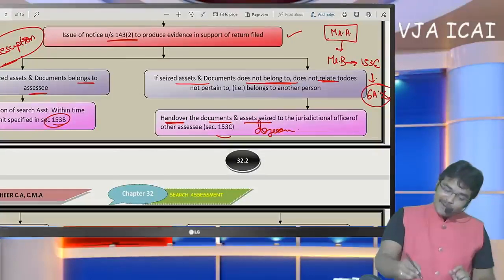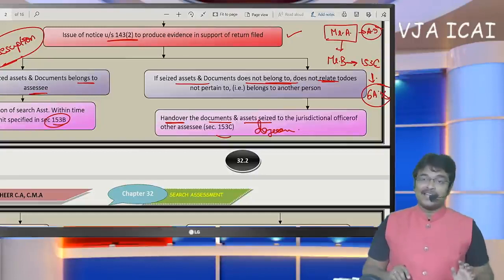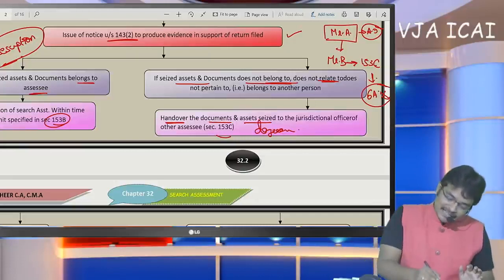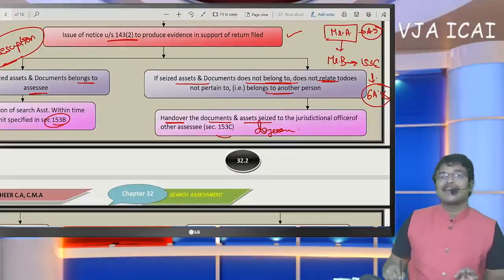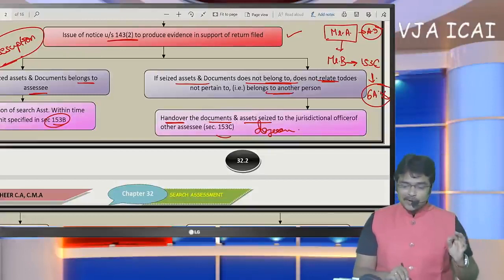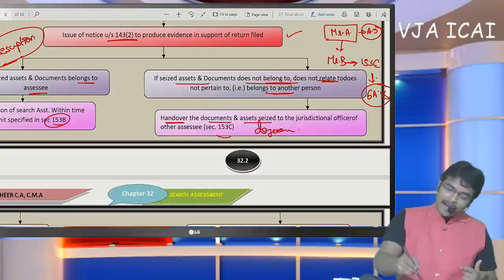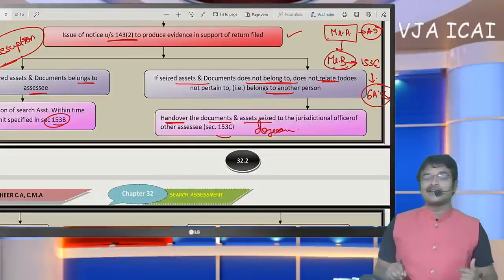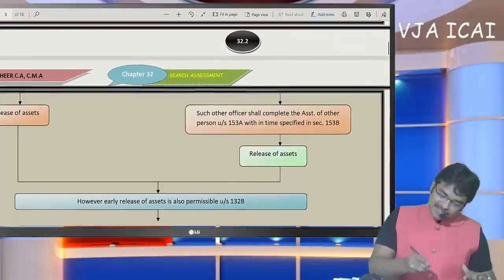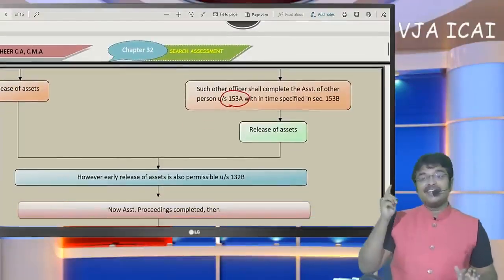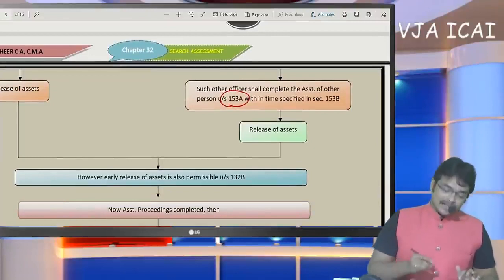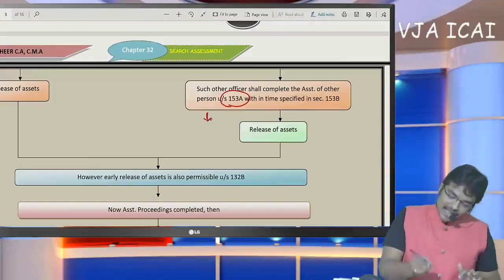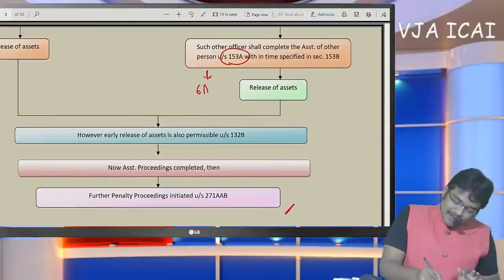If Mr. A's AO records the satisfaction that it does not pertain to Mr. A, then these documents will be handed over to Mr. B's assessing officer. Now Mr. B's assessing officer is going to start 153A on Mr. B. That means along with Mr. A, now Mr. B is also required to file returns for 6 assessment years.